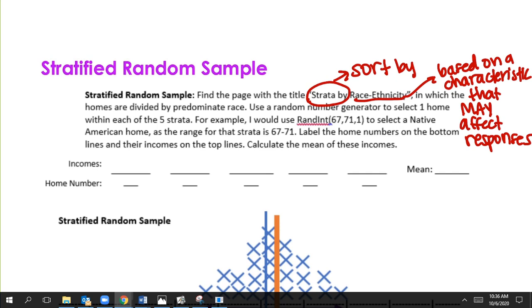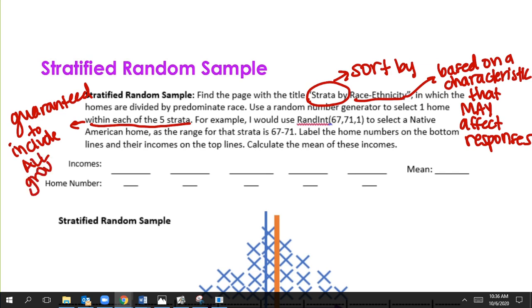And so we use a random number generator to select one home from within each of the 5 strata. And so what that does is it gives us a very representative sample. So within each of the 5 strata makes it guaranteed to include all groups, which is great.